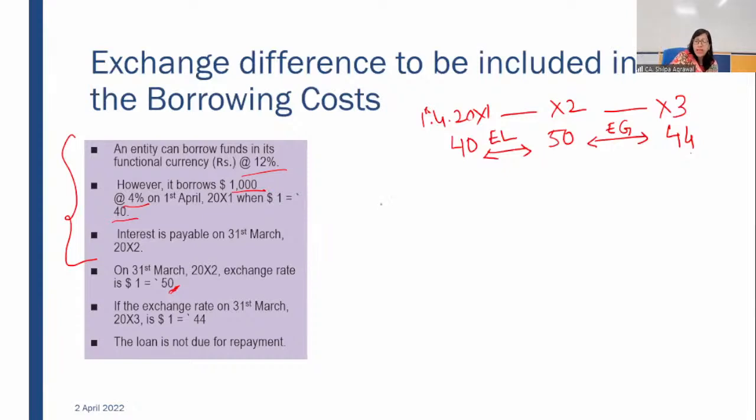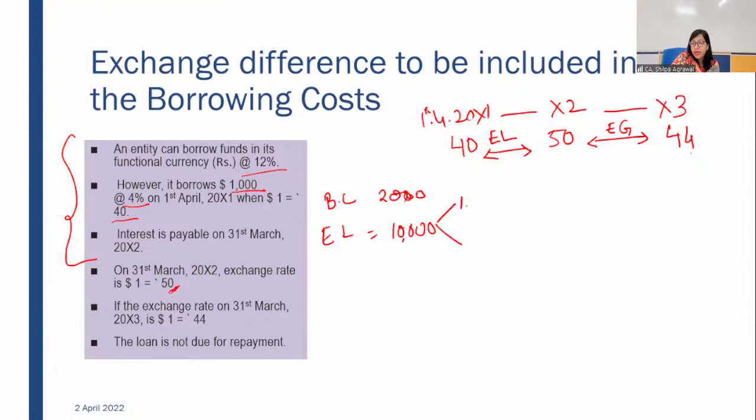First of all, same thing as we did in the first illustration. 2,000 was the actual borrowing cost, which was in foreign currency. I'm just directly calculating that. Hope you have done it in your copy also. Saving in exchange loss was 10,000 in actual. Out of this 10,000, we did two bifurcations.